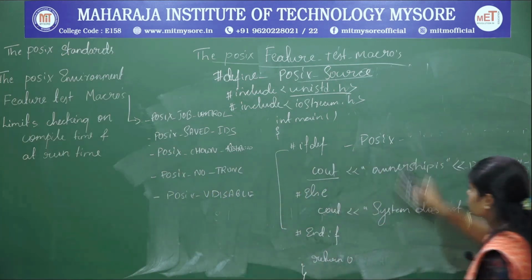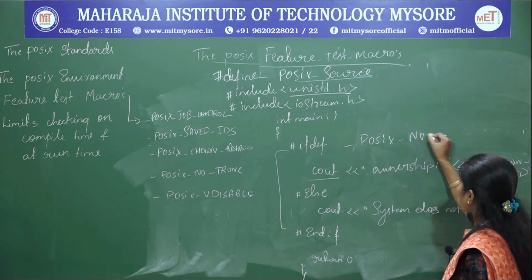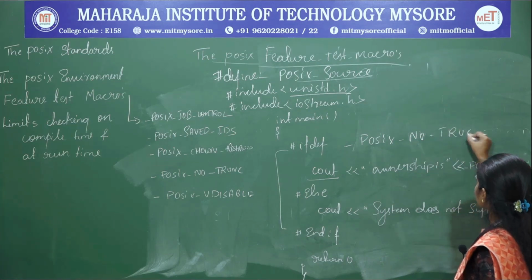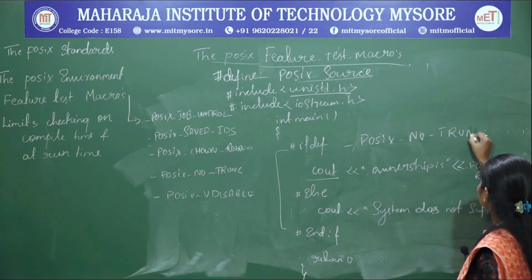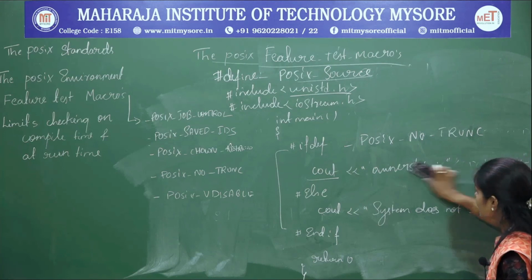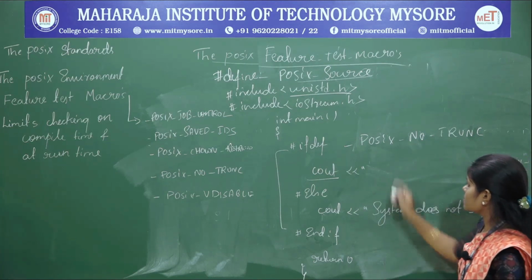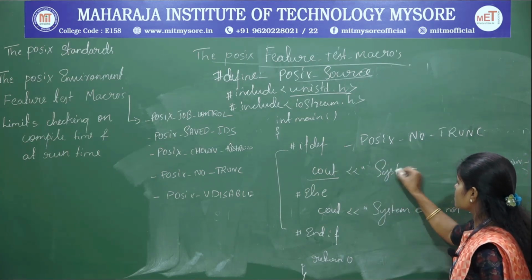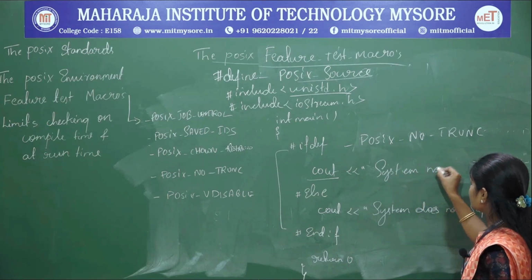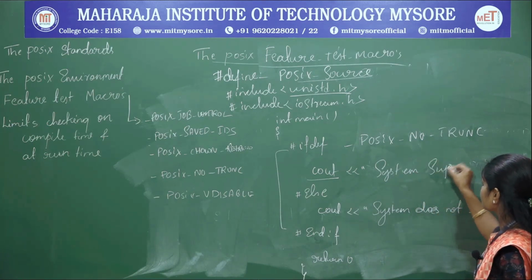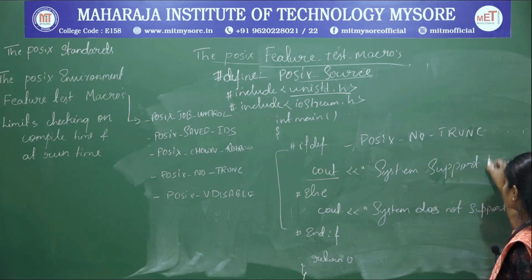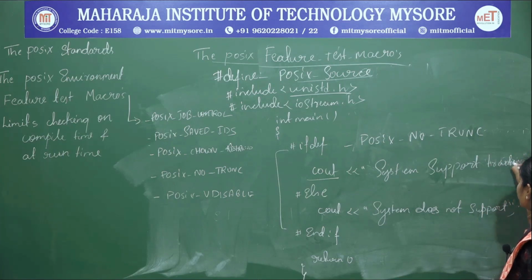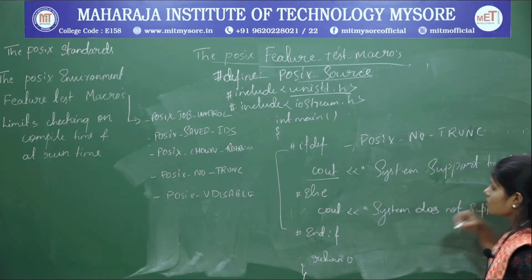So instead of chown restricted, make use of _POSIX_NO_TRUNC.